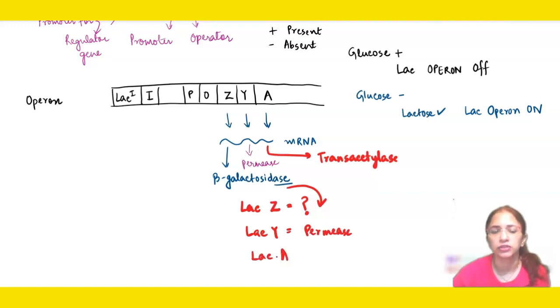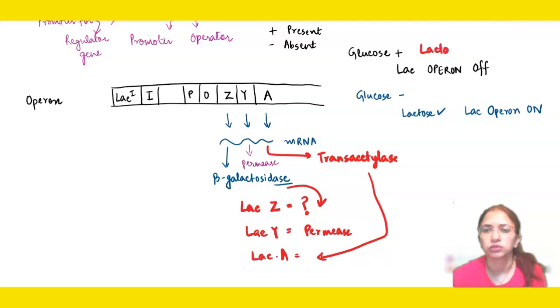Lac A produces which enzyme? The answer is transacetylase. So remember, here lactose was absent and glucose was present, so the lac operon will be off. When glucose is not there and lactose is there, the operon will be turned on. This is the main part.